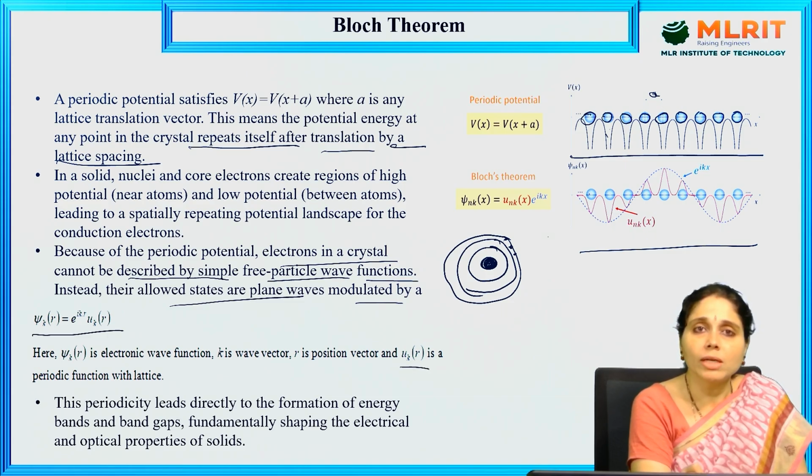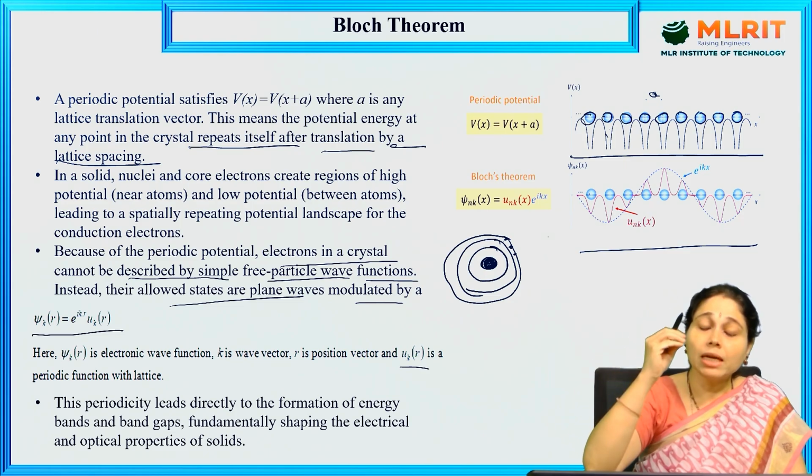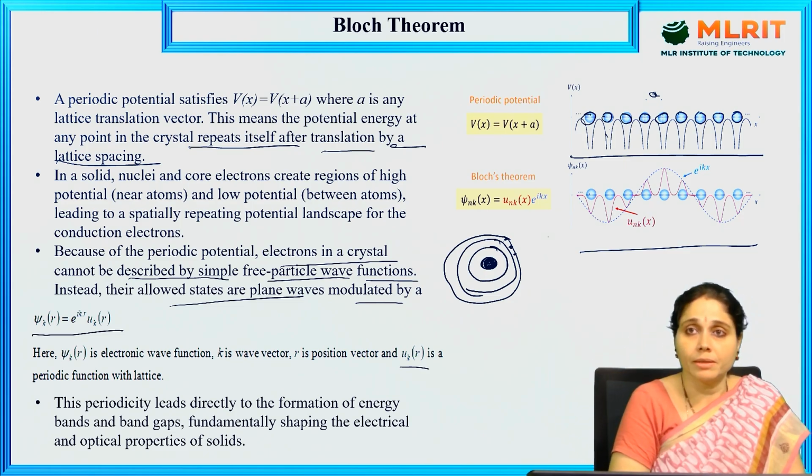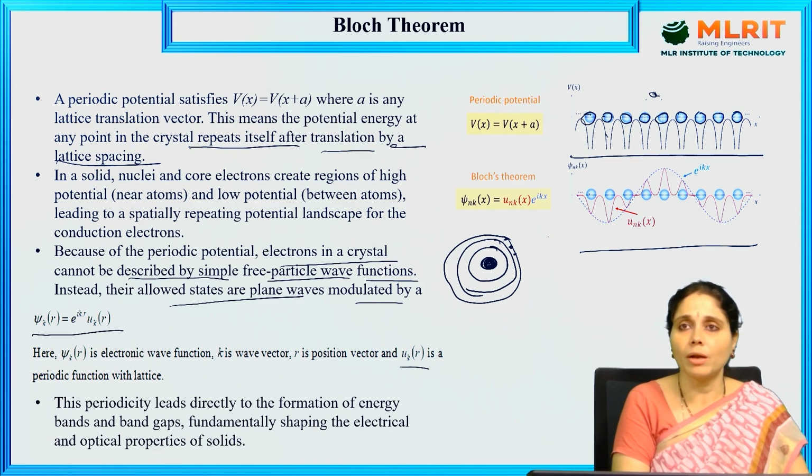So this periodicity leads directly to the formation of energy bands and band gaps, fundamentally shaping the electrical and optical properties of solids.